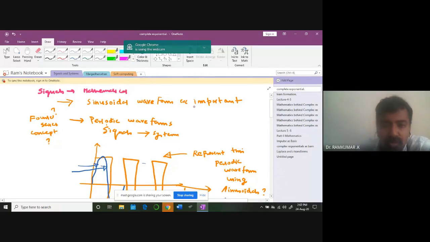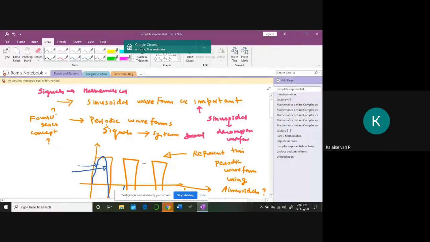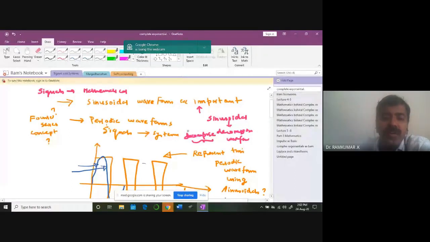We keep on talking about something called sinusoidal signals, which can be used to decompose waveforms. Decompose in the sense, what do you mean by decompose? You are splitting it into a number of sine signals. You are trying to generate a waveform with only sine components. That's what decomposition is called, splitting it into its constituent parts.